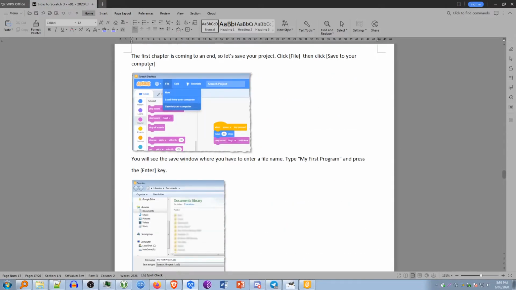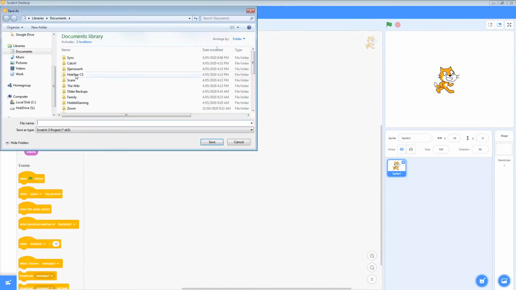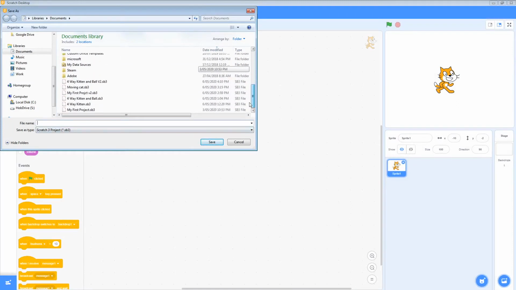On page 17 here. The first chapter is coming to the end, so let's save our project. We click File and then Save to your computer. So File, Save to your computer, and then give it a name. I've already done this a couple of times. I'm just going to go over my previous one called My First Project. You should type that in and click Save.